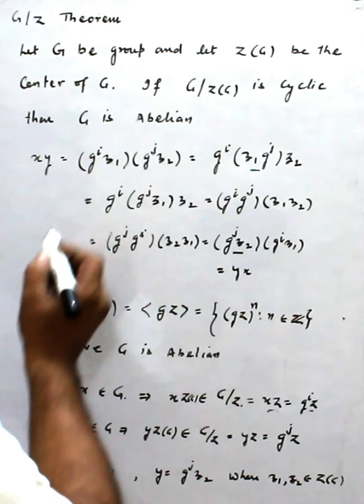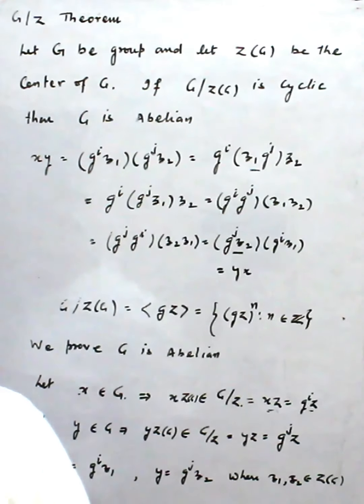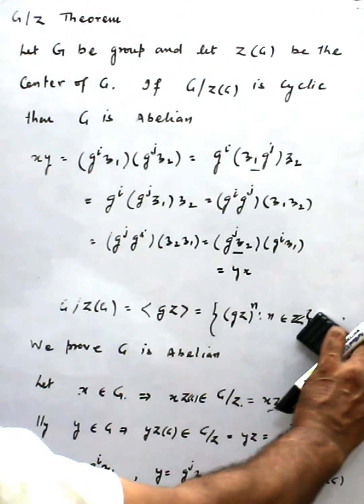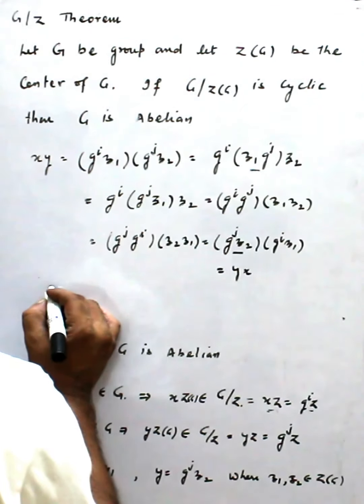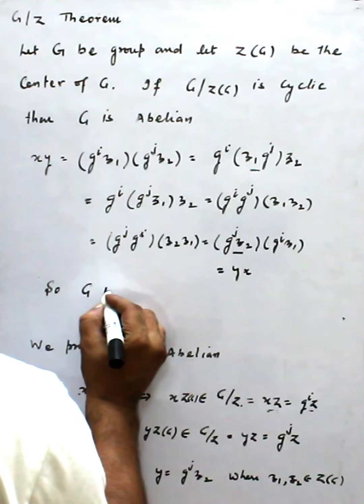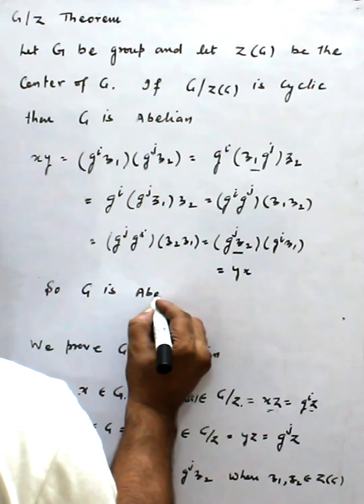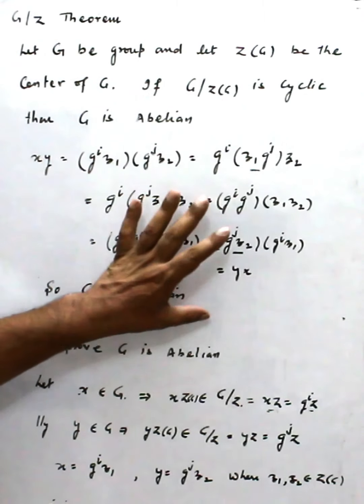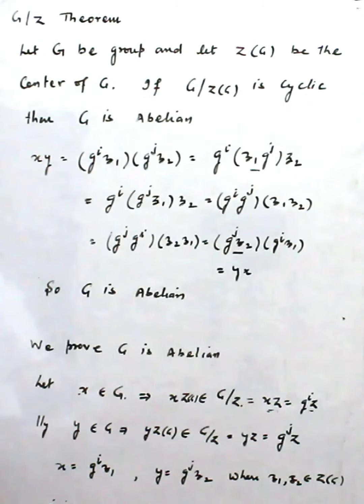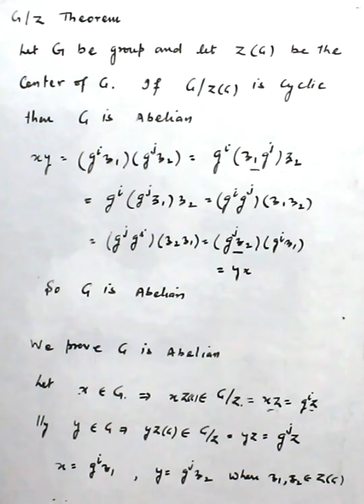So we can say G is abelian. The main thing you need to understand is that these specific elements belong to Z(G), and Z(G) is the center, that is given. So these elements can commute. And finally, using Z(G), we proved that G is abelian.